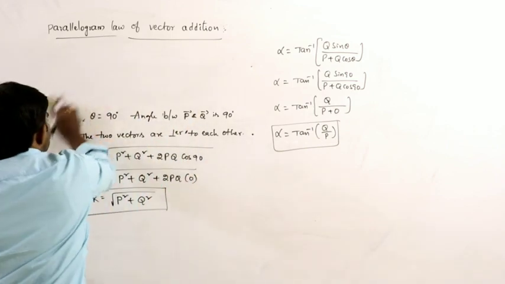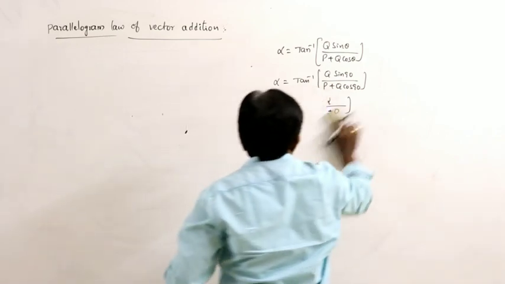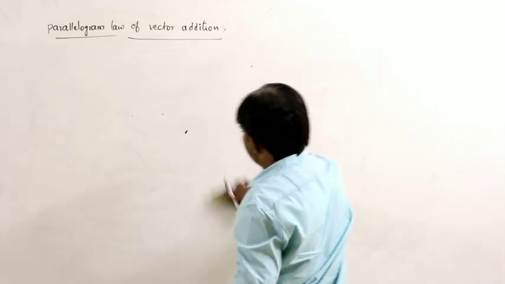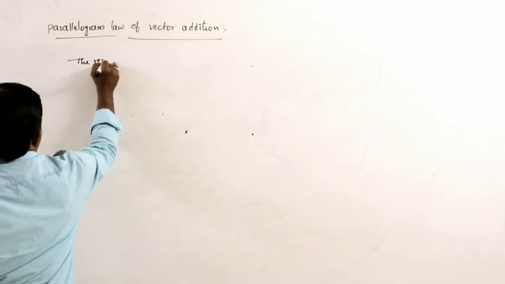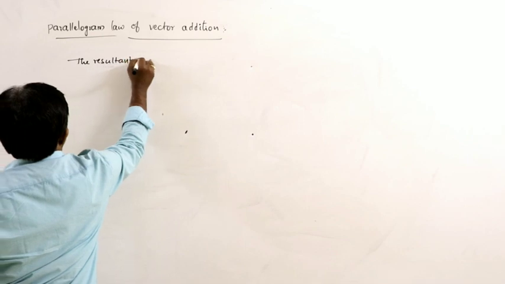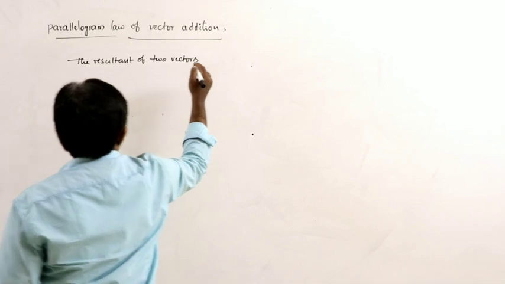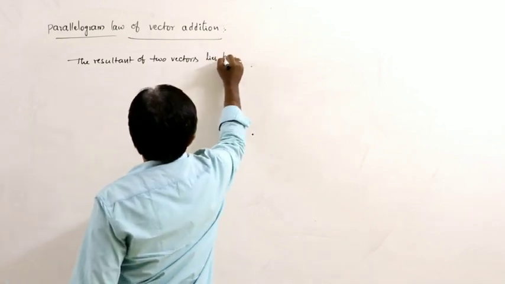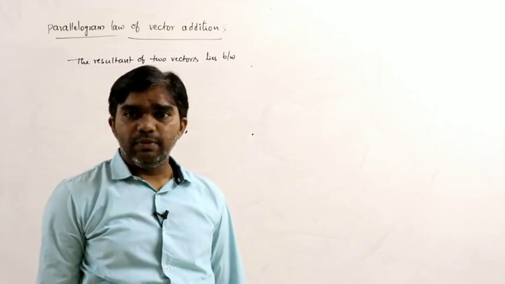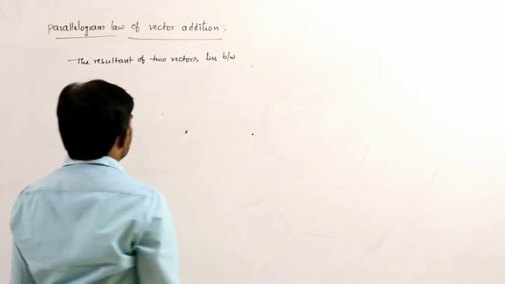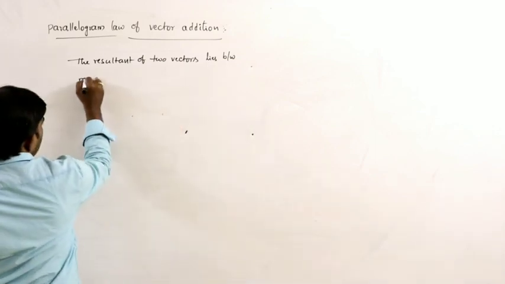Based on this, what can we write? The resultant of two vectors lies between the maximum value and the minimum value.